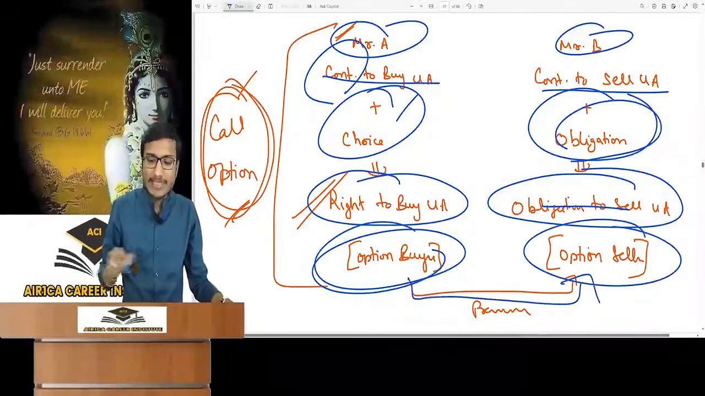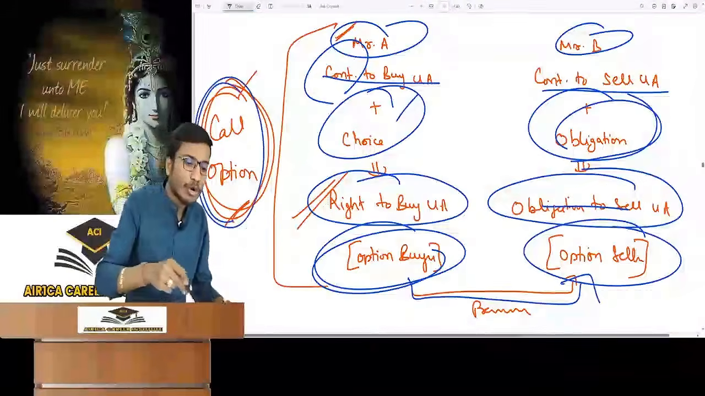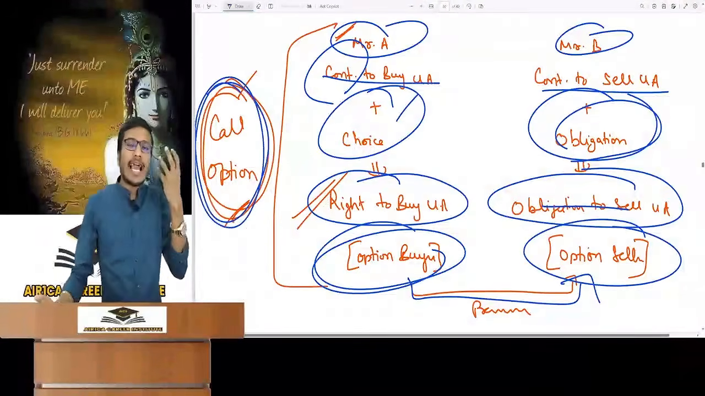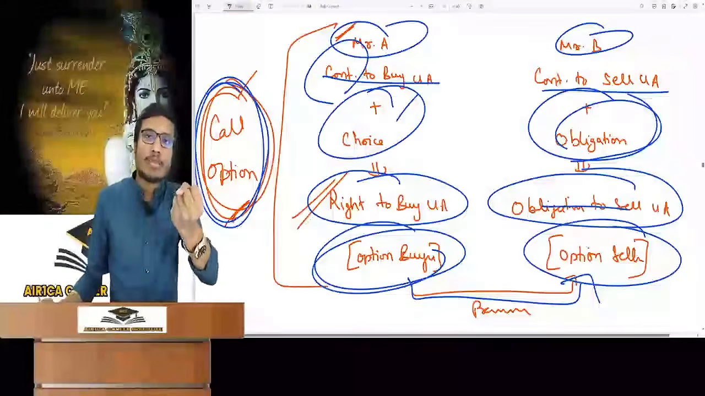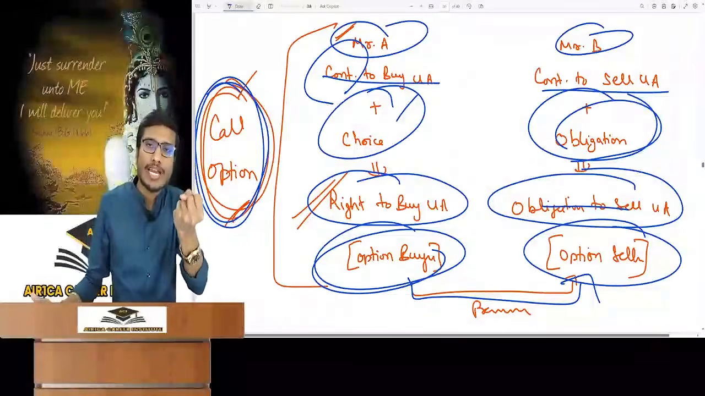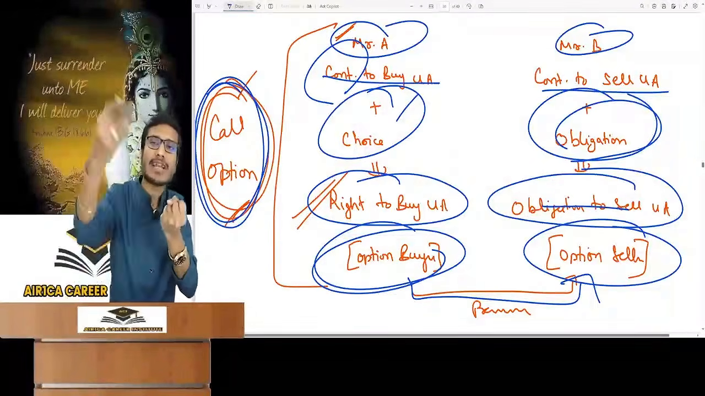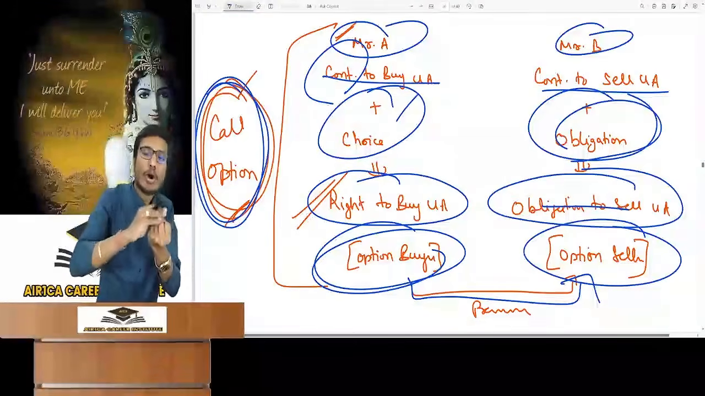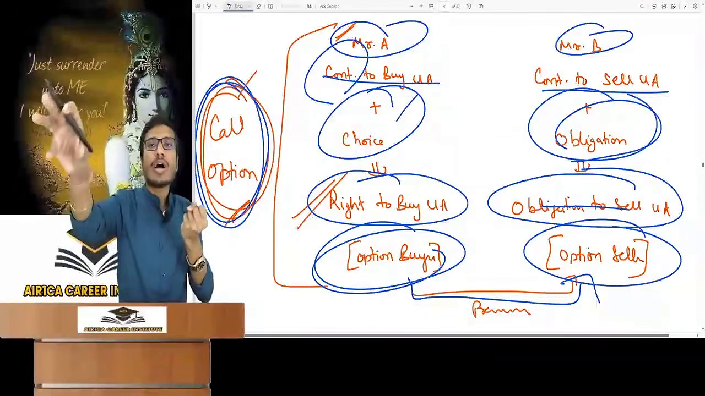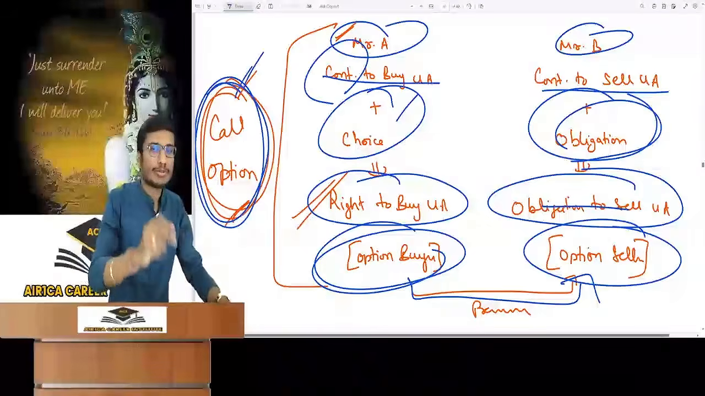Okay, Mr. B is giving premium to Mr. A. This type of option is called call option. That means such an option which has the right to buy. What right should the option buyer or the holder have? Right to buy the underlying asset. Okay, getting it? What is the right of an option holder? Right to buy underlying asset. This is called call option.